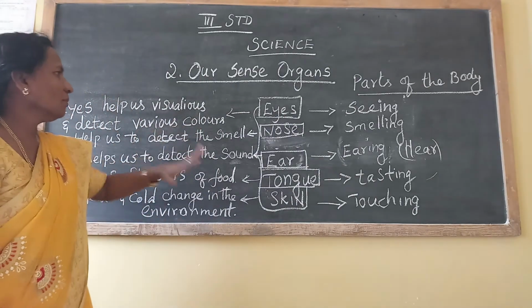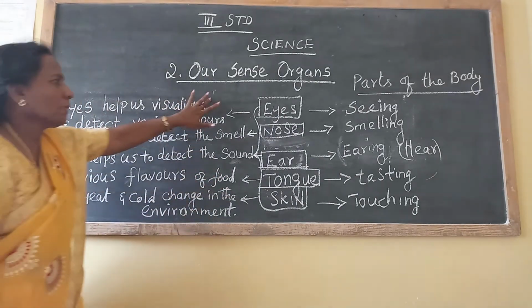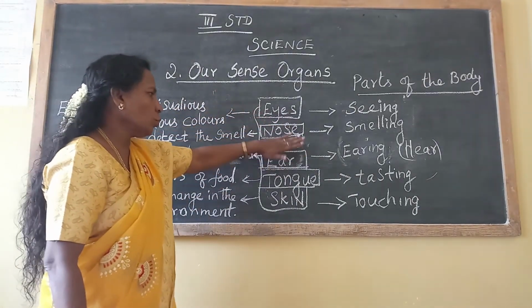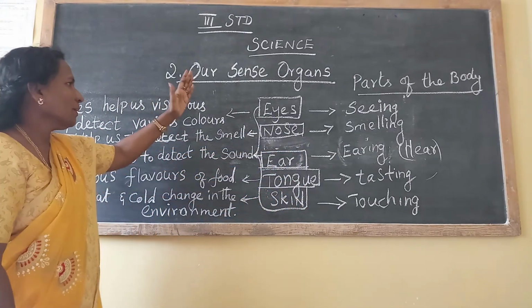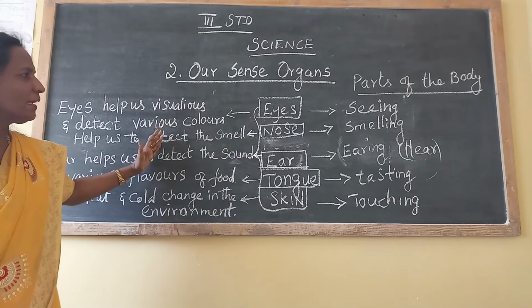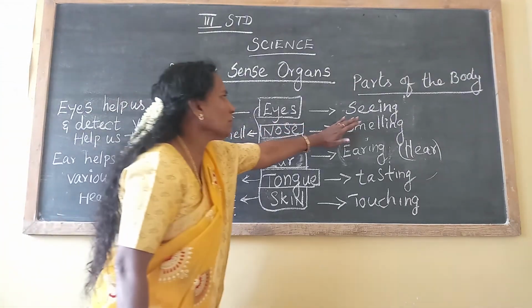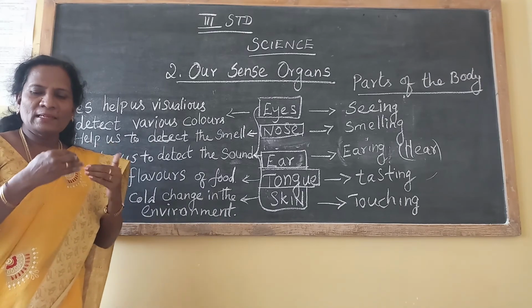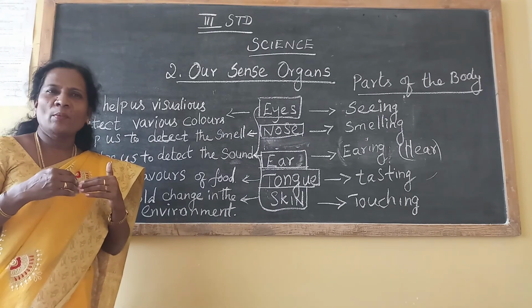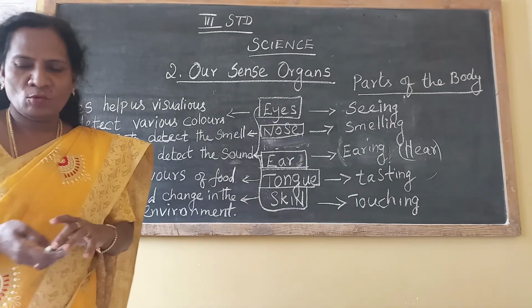Tasting, touching. Through these sense organs, eyes, nose, ear, tongue, skin, which are called the sense organs, you know what is detecting and what you are using for that. Okay children, we go to the next class and clearly see one by one. Thank you. Have a nice day. God bless you all.